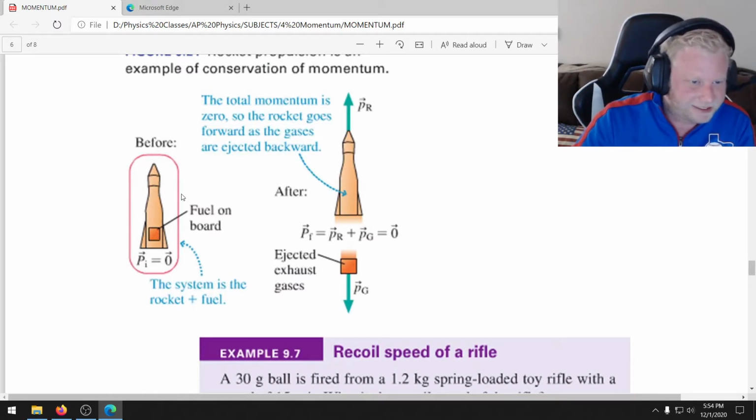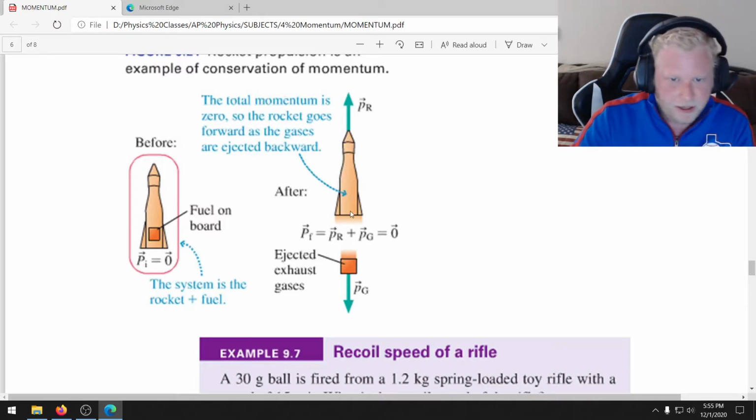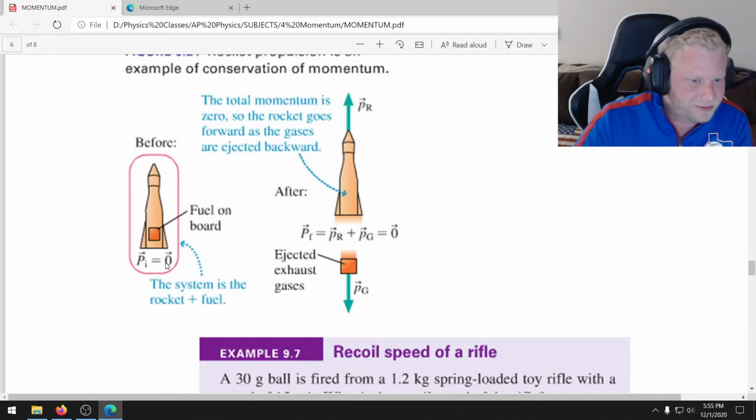It initially has a total momentum of 0. Well, what happens when it ejects these exhaust gases out the back? Well, there's an internal explosion there, right? And the exhaust gases are given some momentum backwards. Well, the law of conservation of momentum says that the total momentum must remain zero.